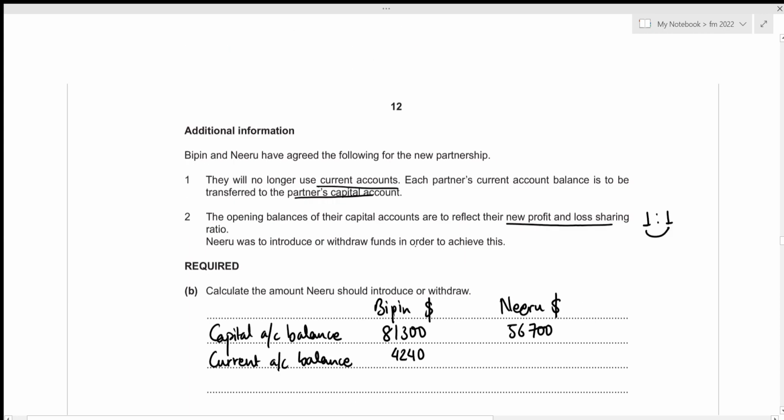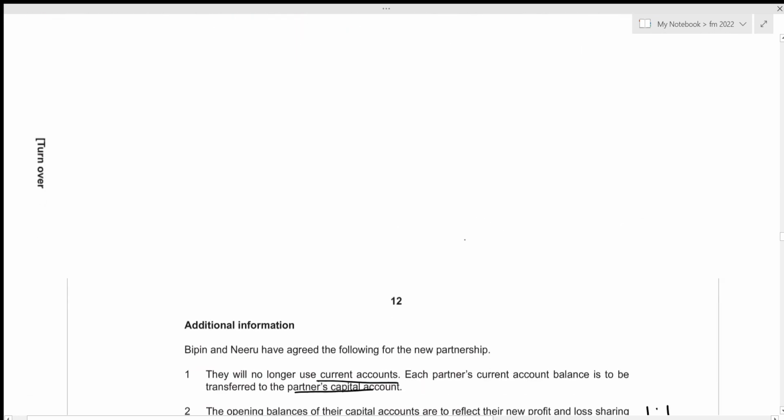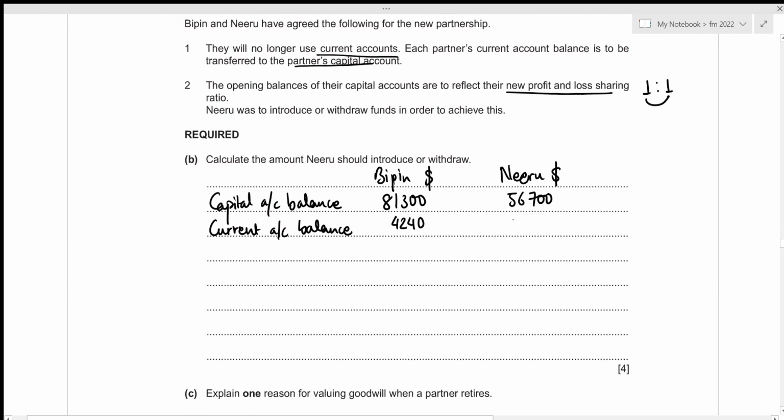Now let's repeat the same process for Niru. We can see that Niru's current account has the balance of 2,750, but in a bracket, indicating that this is the amount that she needs to pay back to the partnership. So this will definitely reduce her capital account balances, right? So we need to subtract this amount of 2,750. Let's do that. That's 2,750.